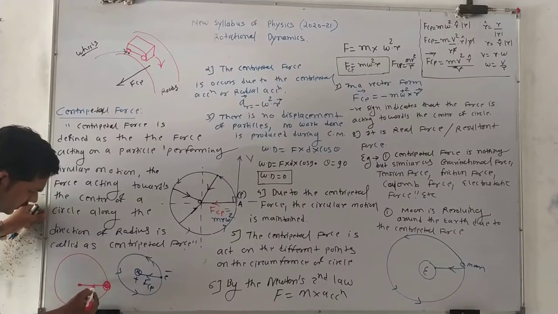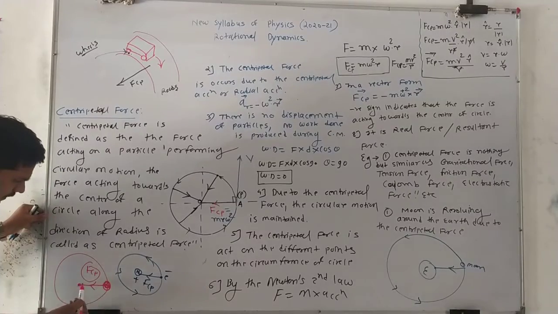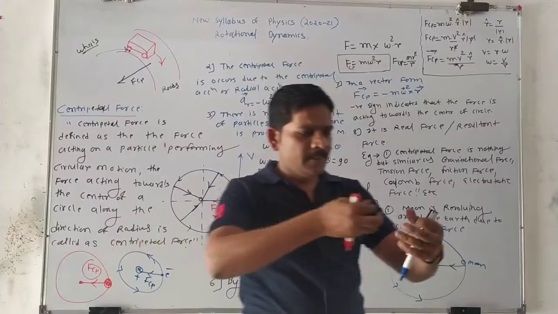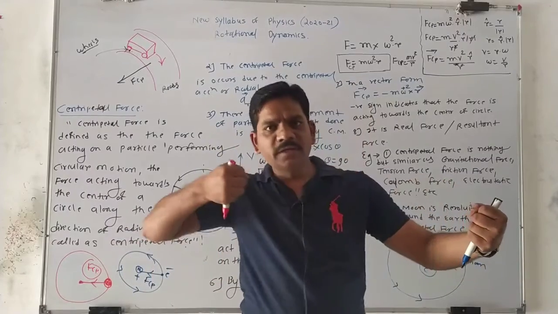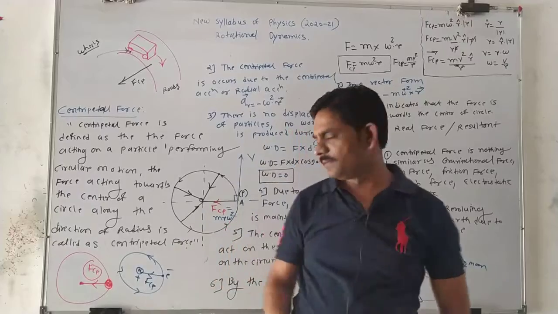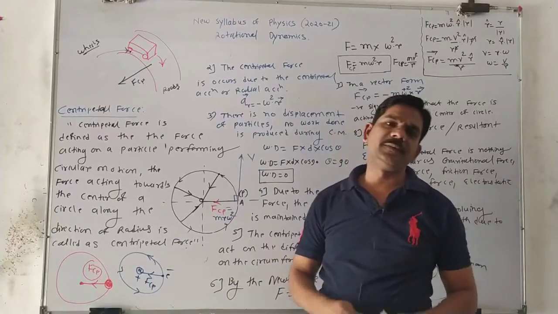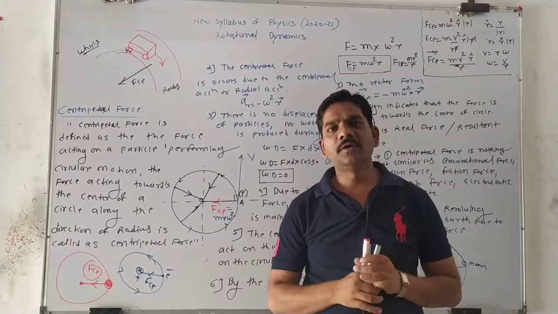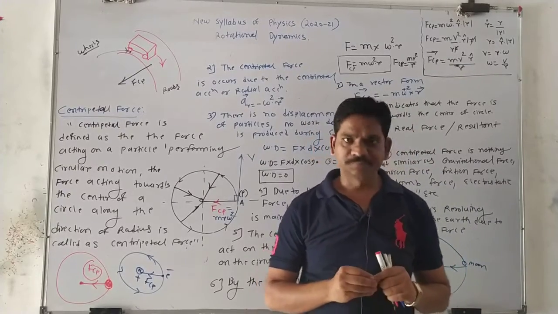So which force will be there? Centripetal force in the string. The tension will be there because the force is a pull, that is called the tension force, and tension force is also nothing but the centripetal force, boys. So these are the various examples of centripetal force.